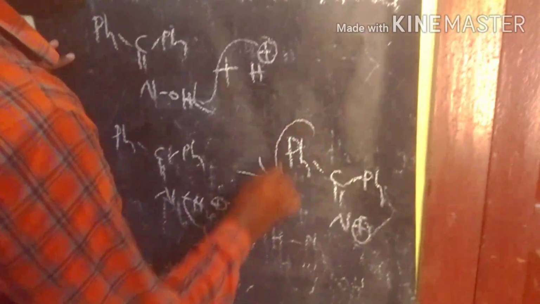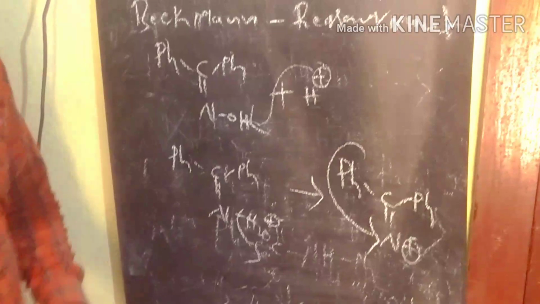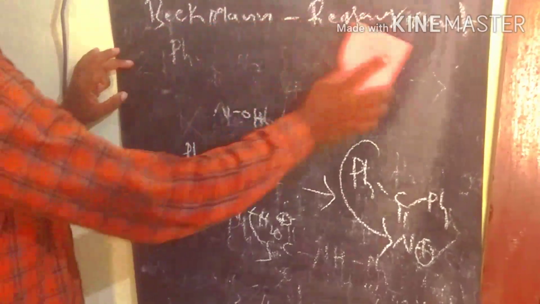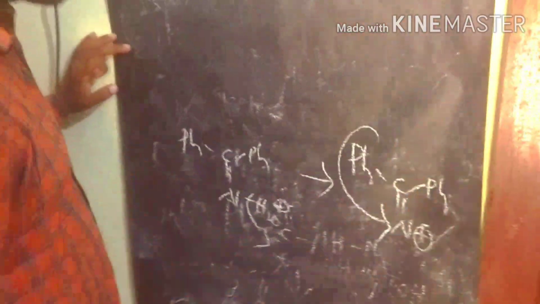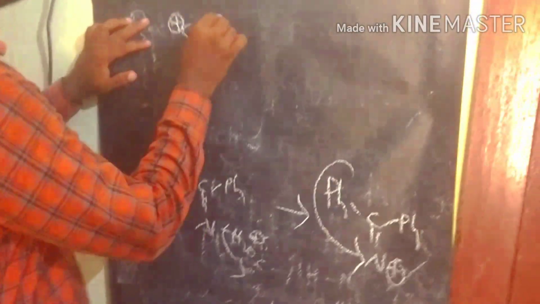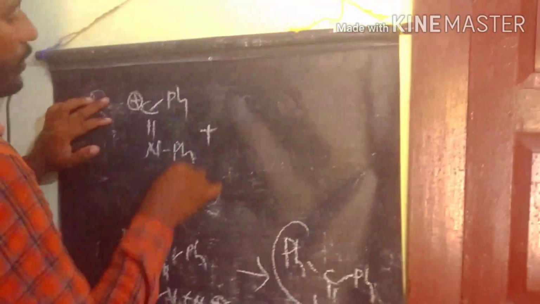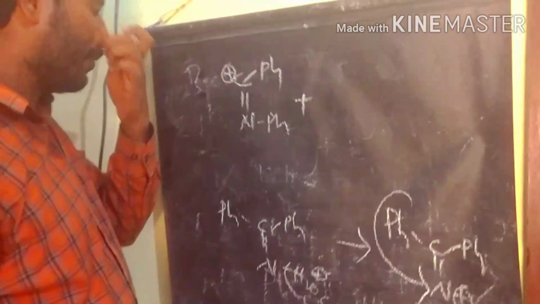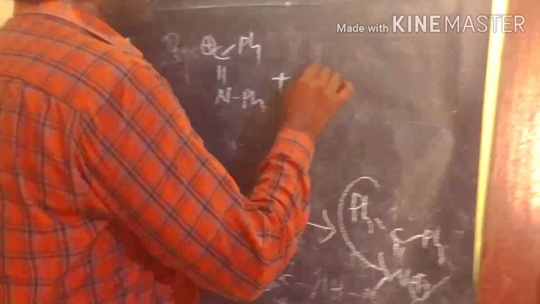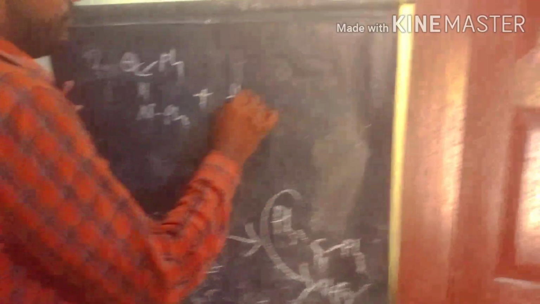At this time the phenyl group is migrating to the nitrogen side, so we are getting this product. What is happening? The carbocation formation, Ph and NPh. After that we carry out hydrolysis on this intermediate.